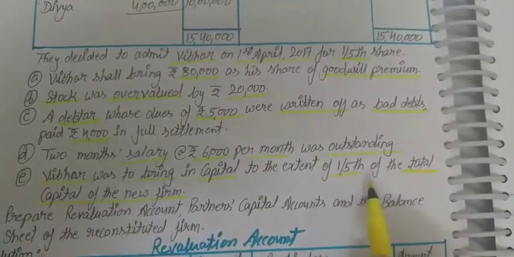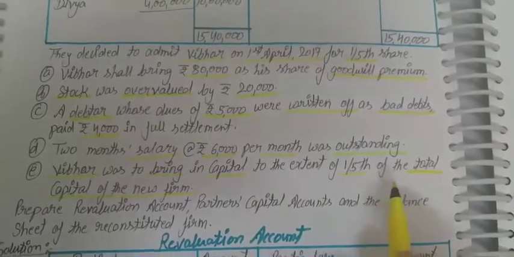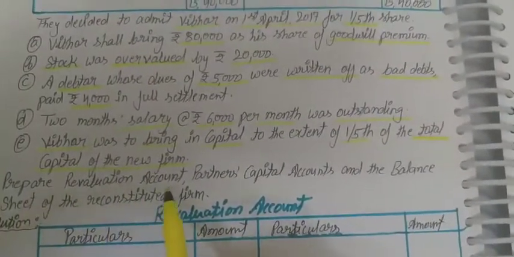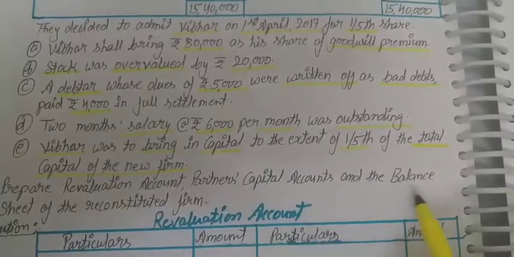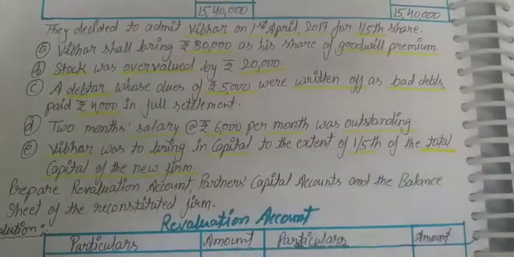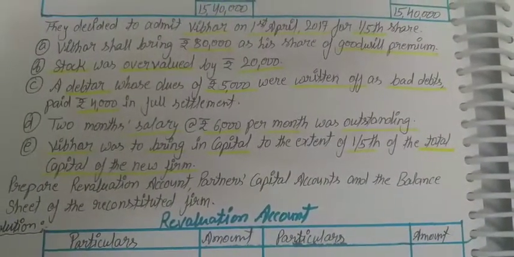1/5 share he will bring as his capital. Prepare revaluation account, partners capital account, and the balance sheet of the reconstituted firm. Okay, so